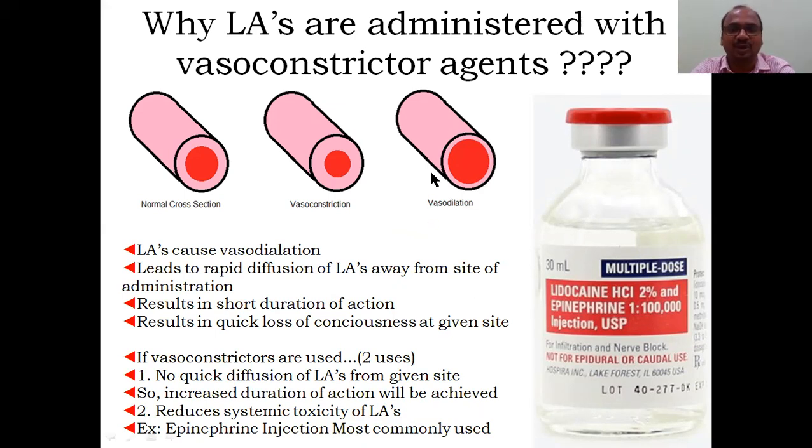So what happened? This is a normal blood vessel, constriction. This is vasodilation. So the main problem is that it causes vasodilation. Whenever there is vasodilation, blood supply will be more. So when the blood supply to this cheek area is more, a larger amount of the local anesthetic will enter into the blood. So the concentration of the local anesthetic here will be less, because most of the local anesthetic you have given is carried away by the blood because of the dilation of the blood vessels.